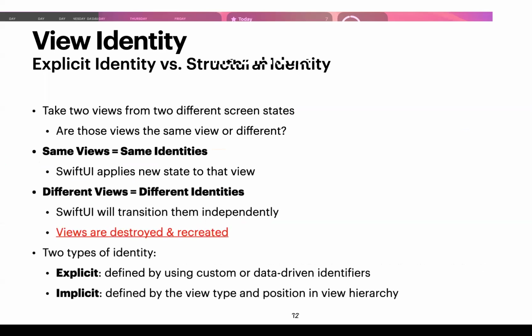So again, there's two types of identities. There's explicit, which are defined by using custom or data-driven identifiers, for example, the id parameter of the ForEach, and implicit, which are defined by the view type and position in the view hierarchy. And the reason for these identities is for SwiftUI to have the appropriate transitions and animations.